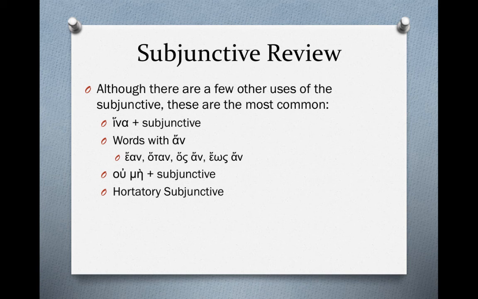So the subjunctive is a mood. It's still this broad verbal idea that we've been studying for a while, but it generally falls into the category, sometimes the category is a little murky, but it's the category of possibility or probability, or it's conditional. This should help us as we start to translate the subjunctive to understand how it functions grammatically.